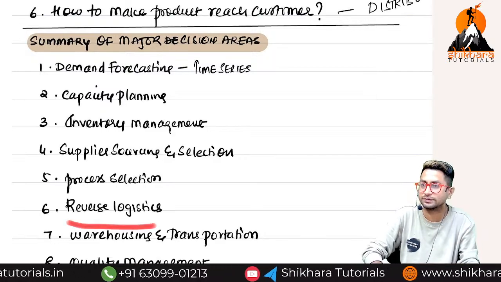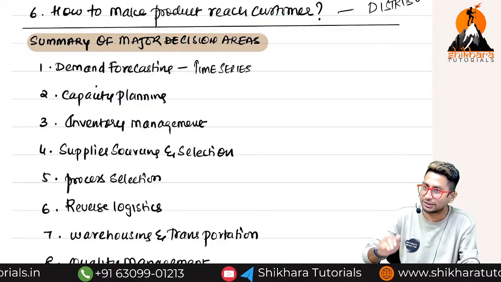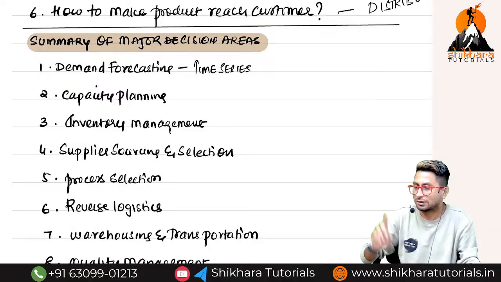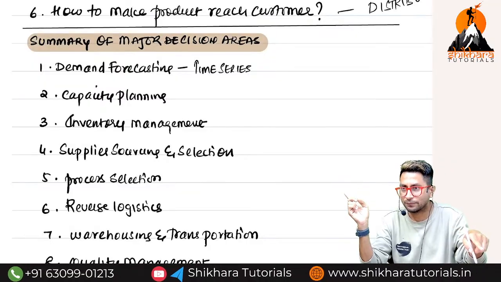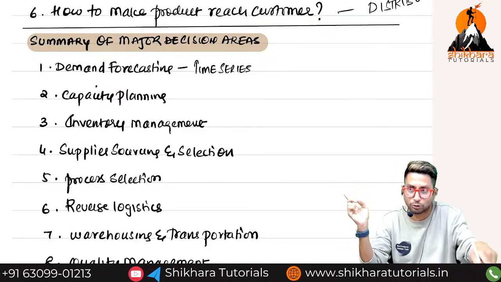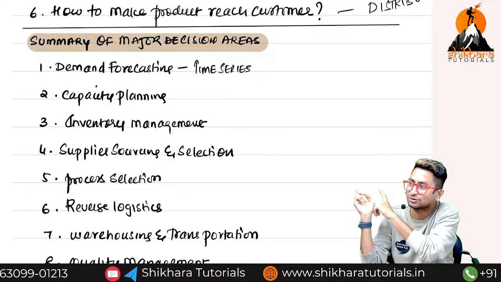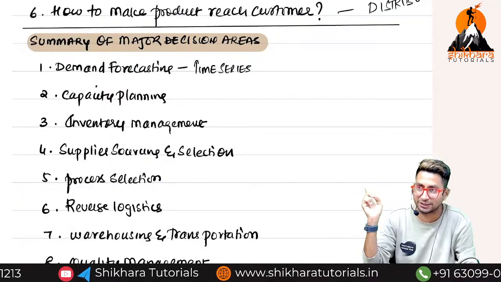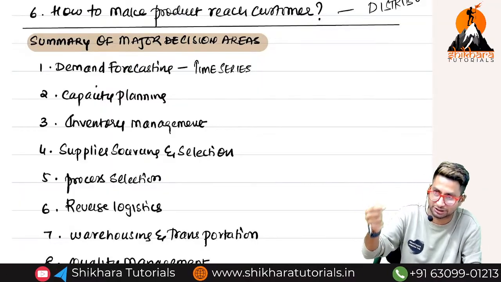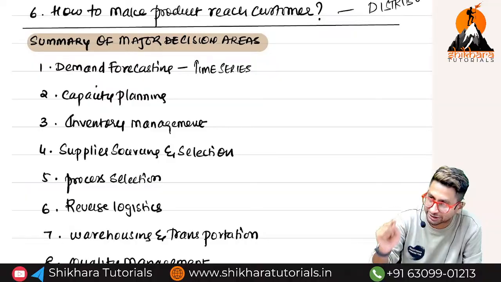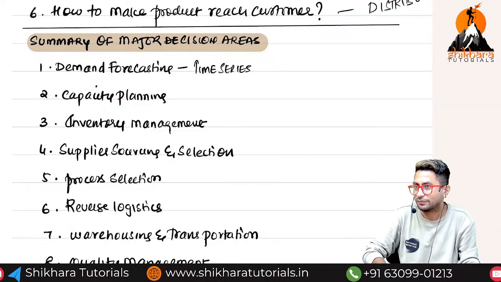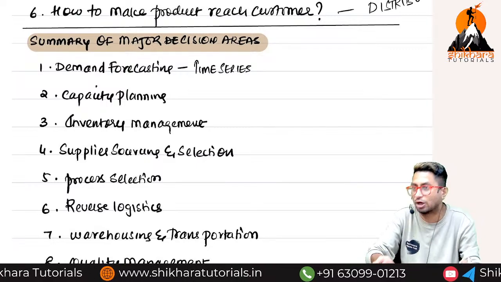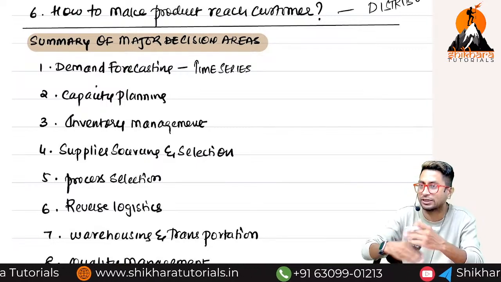Reverse logistics. Do you return any product if you don't like it? First, the company is delivering to you. That is called logistics. From you, the company taking it back is called reverse logistics. If reverse logistics cost is increasing, it means the company's sales returns are very high. Whose responsibility is it to make sure these returns are as few as possible? Operations management, because they are involved in day-to-day production, right?